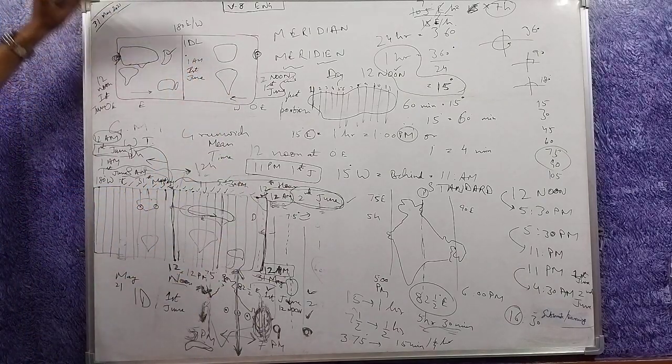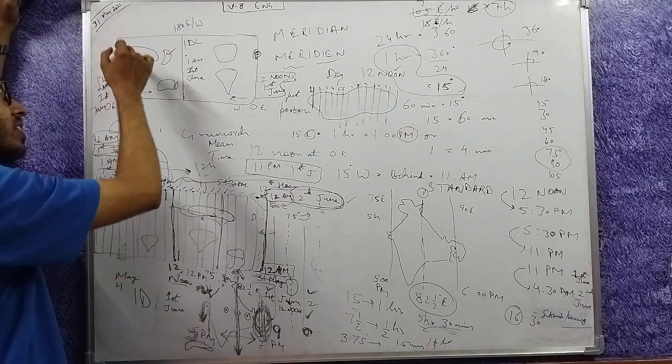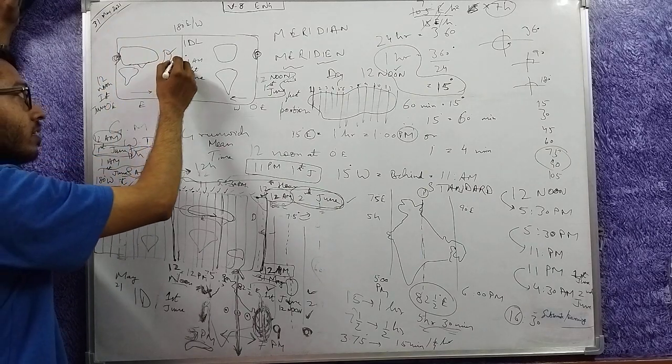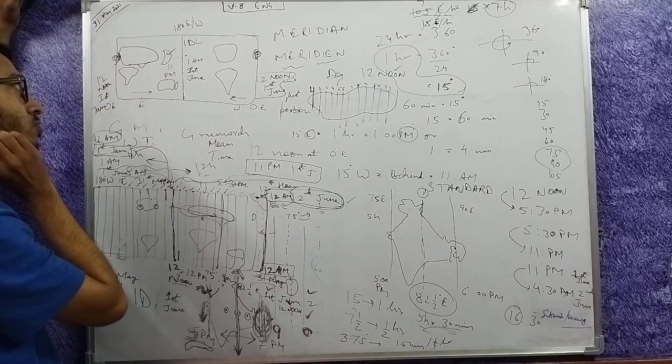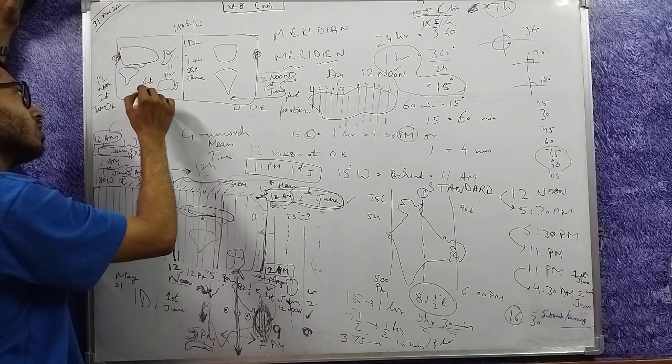And what about this one? At east I will add, so if it is 12 noon, it is 1 pm, 2 pm, 3 pm, and here the second last time zone will be 11 pm 1st June.